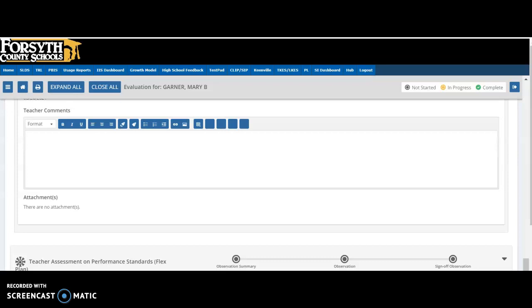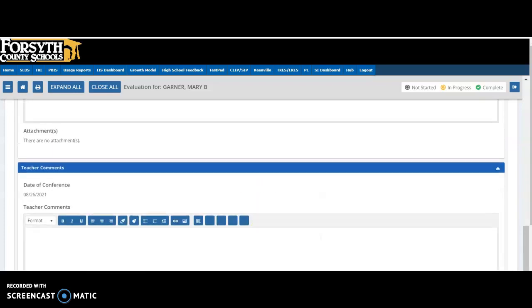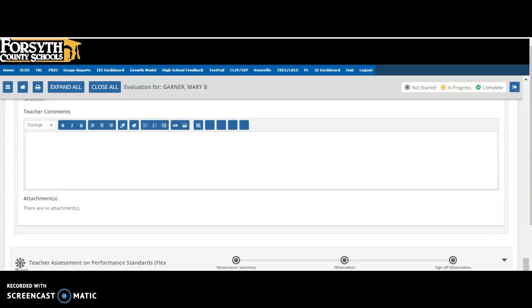But what you will then click is Save and Submit. Once again, you do not see that on the screen right now, but you will see Save and Submit right here after you've already clicked Edit, typed in your comments, and then you would already be at the point where you're ready to click Save and Submit, and it will turn green. And that's all for your final part of your pre-evaluation conference.